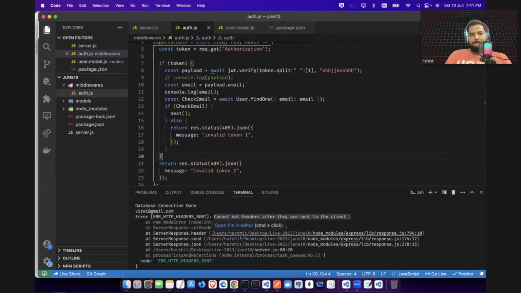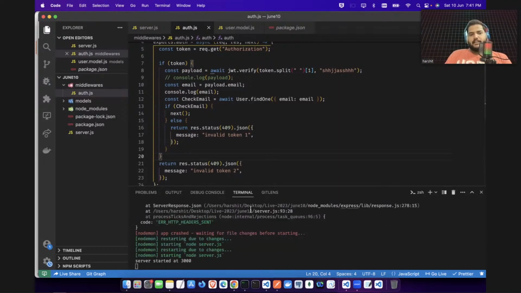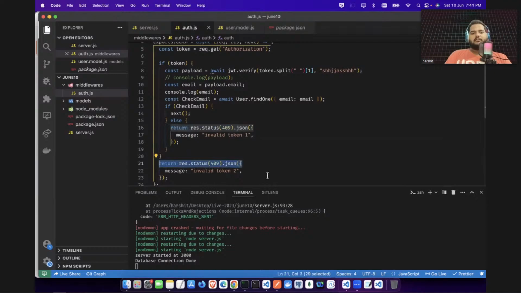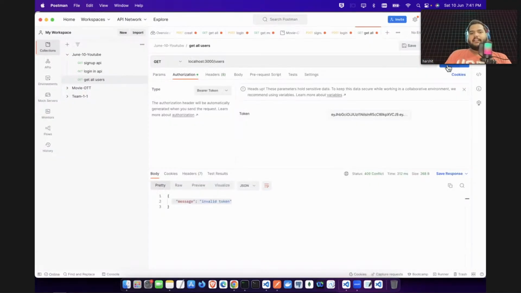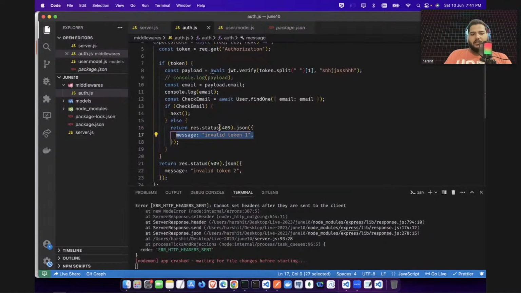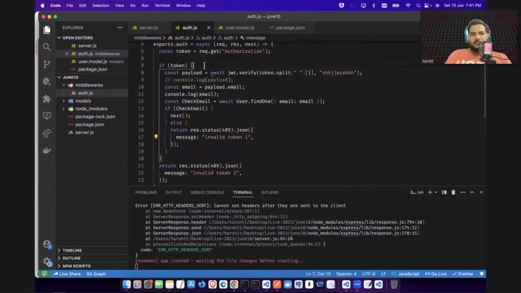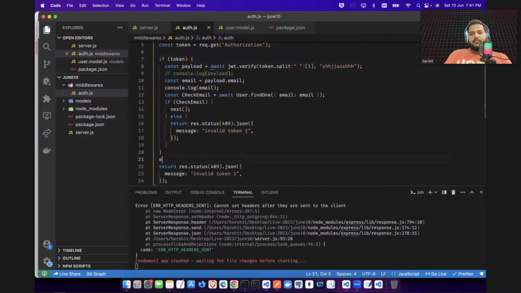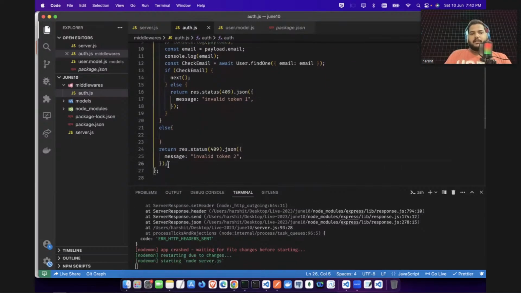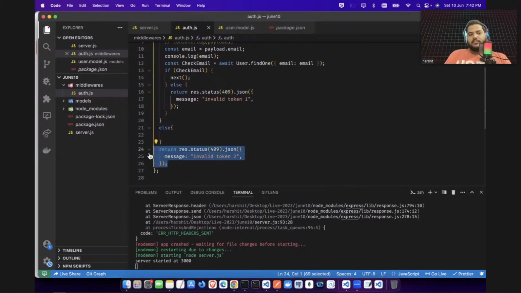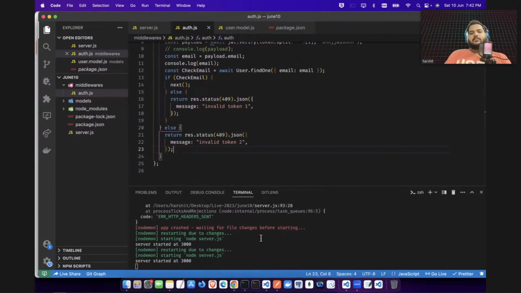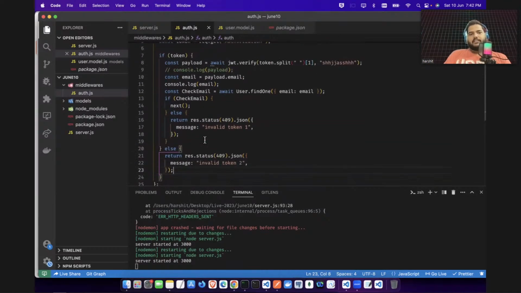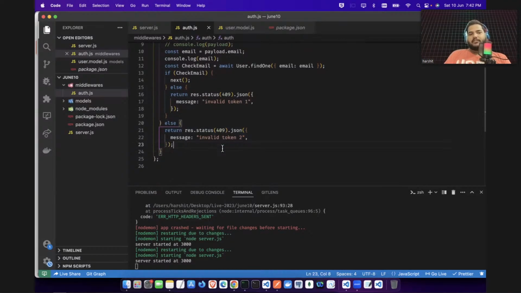Okay, it's started. Let's see first of all which token it's saying is invalid. This token is invalid or this token is invalid. I guess token 1 it's saying is invalid. Let's run it here, and it's saying token 2 is invalid. So token 2 is invalid. Oh sorry, in the else part it will be there, right? I have written it wrong. So let's cut this and paste it here. This token I have printed after this if else, it should be in the else part. Now let's try that.